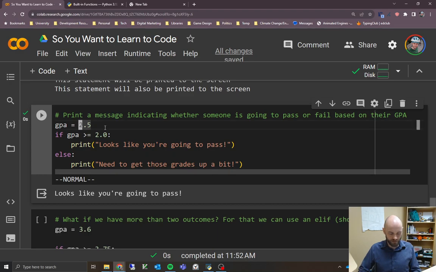If we were to change this to 1.5, for example, and run it again, it's going to ask, is 1.5 greater than or equal to 2.0? It's not, so we jump down to the else statement and print out, need to get those grades up a bit.